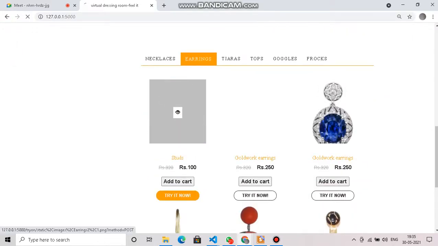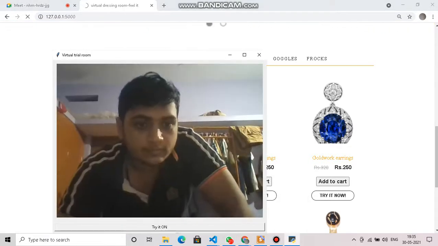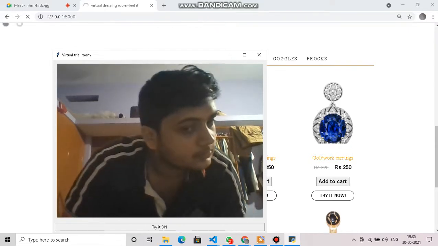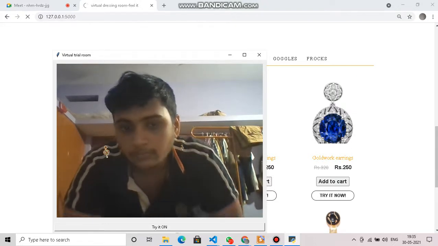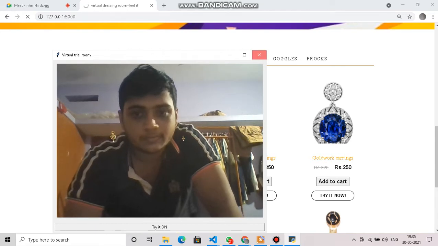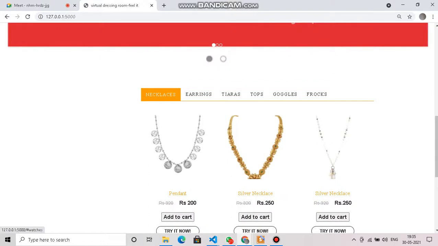So moving to the earrings part, if the user clicks on the try it now button, he will get a pop-up window where the camera will open and he'll be given a virtual environment where he can try the earrings. This is pretty much how it will make him feel like he's shopping virtually, like being physically present in that shop.